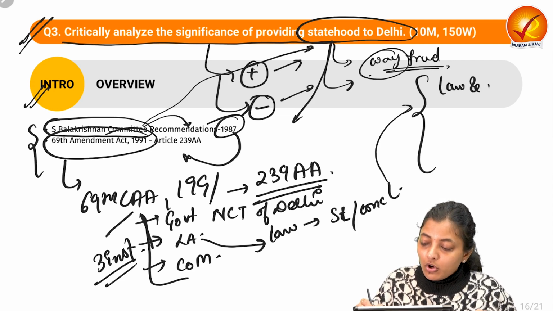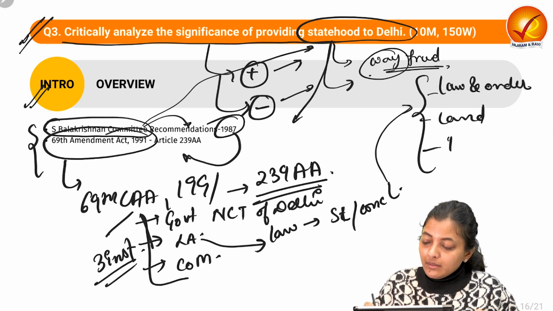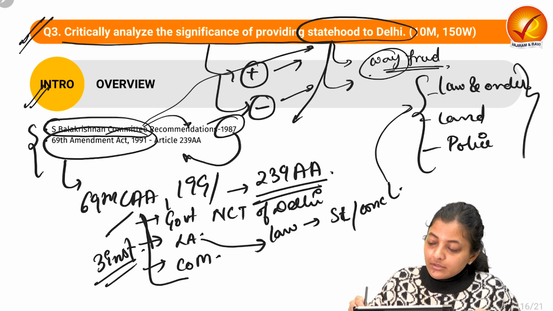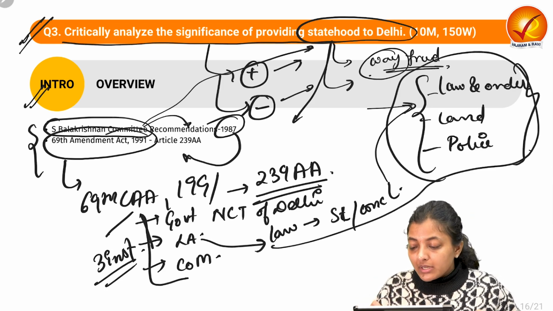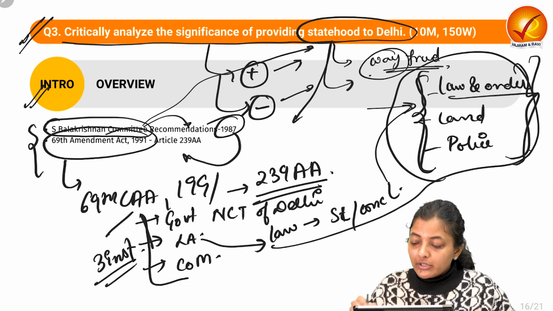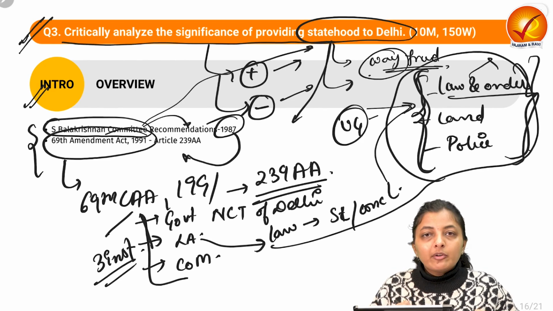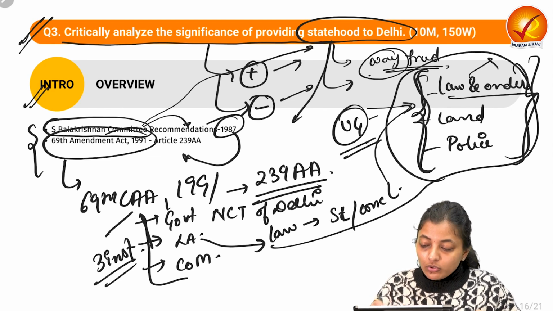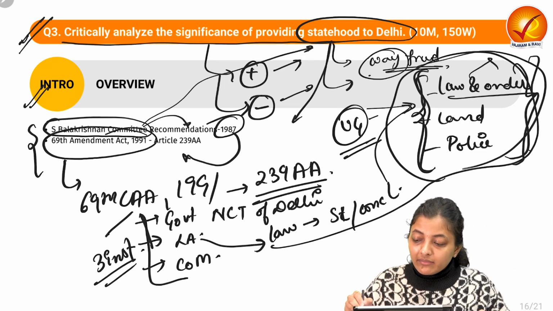First is law and order, then land, then police. Because the Delhi government now will not have the authority to deal with these three things like law and order, which is under the union government, they do not have the power to make laws on that.